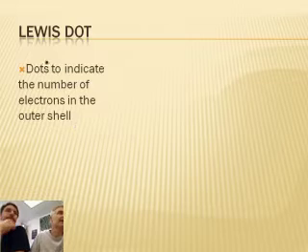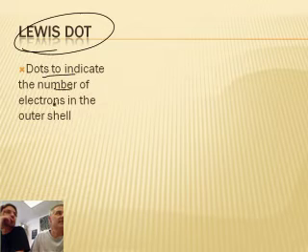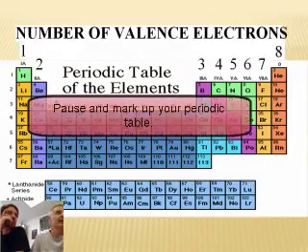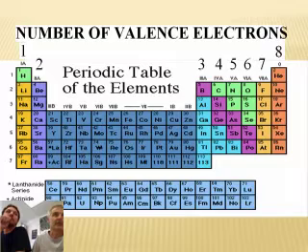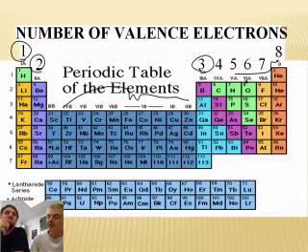All right, that leads us to a way that we symbolize things, something called Lewis dot structures. The dots indicate the number of valence electrons, or outer shell electrons, in the outer shell. I want you to go to this slide here, take your periodic table out, and pause. You're just going to write a number on top of each column: 1, 2, 3, and then up to 8. These middle ones you can't really do this with because they're strange and we can never figure them out. But we can do these other ones. So once you've done that, we're going to do some examples.